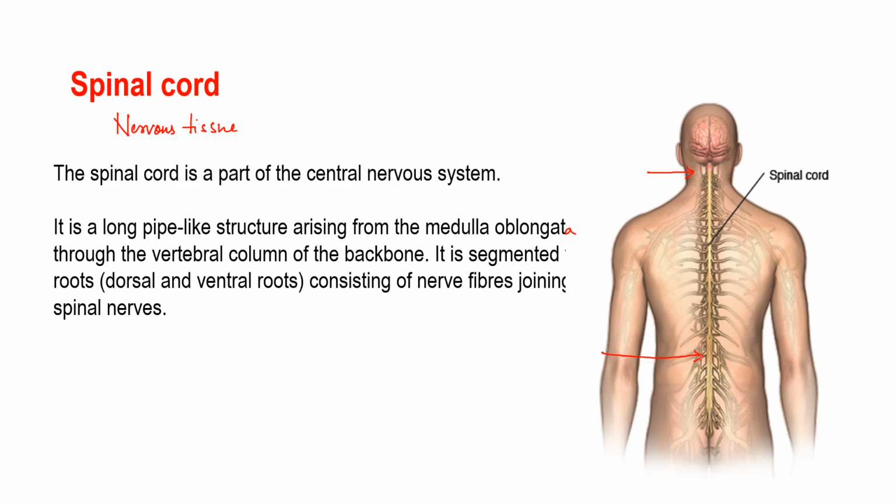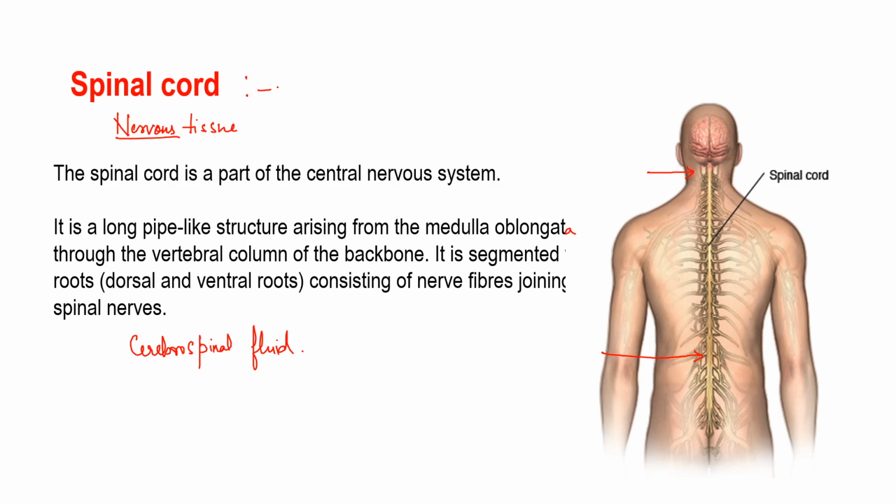It encloses the central canal of the spinal cord, which contains a fluid we call cerebrospinal fluid. Clear?